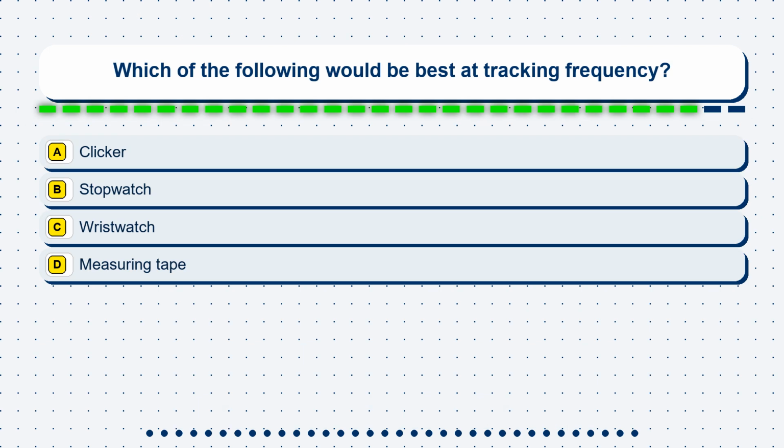Question 29. Which of the following would be best at tracking frequency? Option A. Clicker. Option B. Stopwatch. Option C. Wristwatch. Option D. Measuring tape.